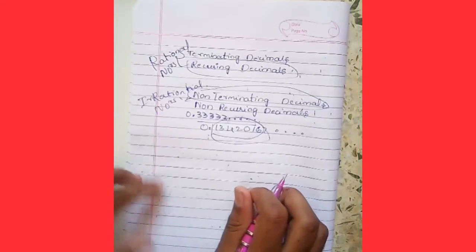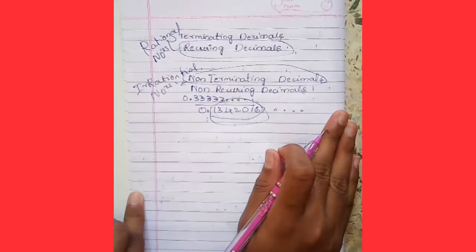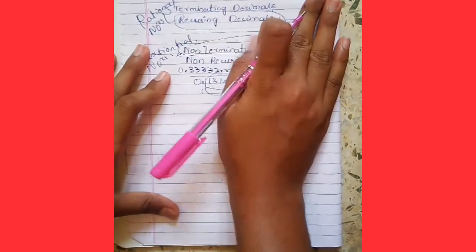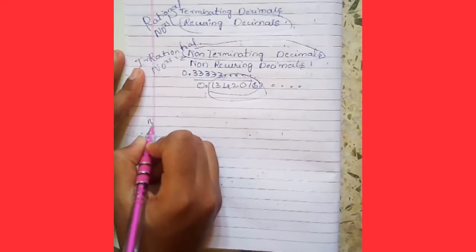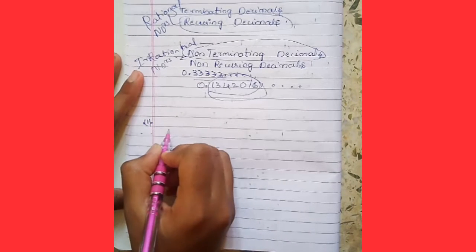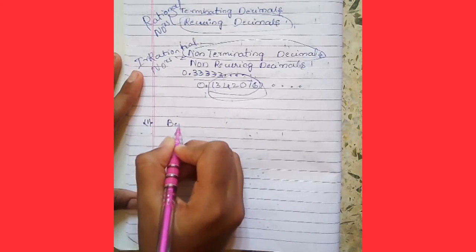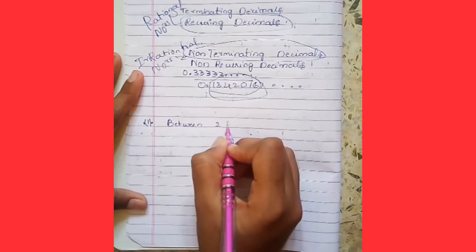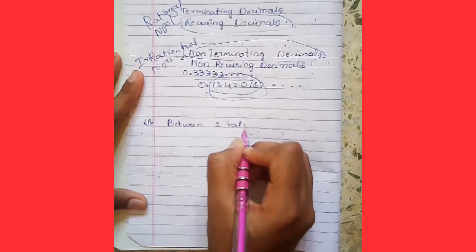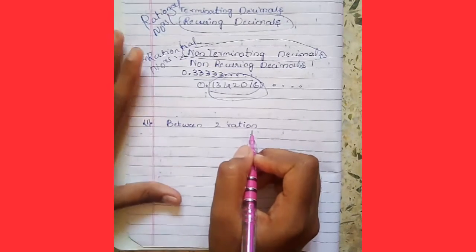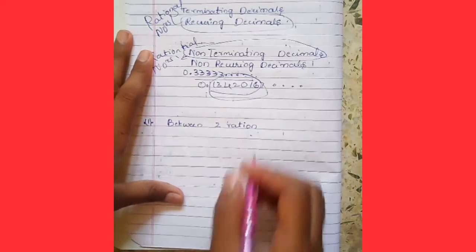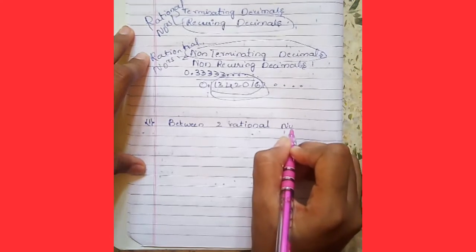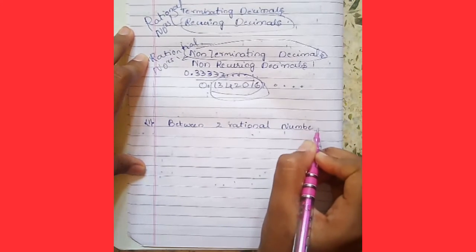So let's move forward. Now I am going to give you a few questions, so think of it as a test. The first question is: choose the correct answer. Between two rational numbers, what are there?